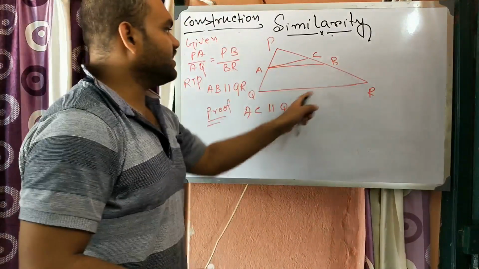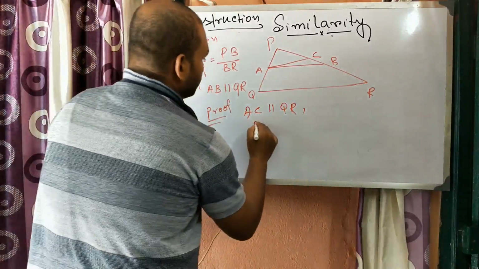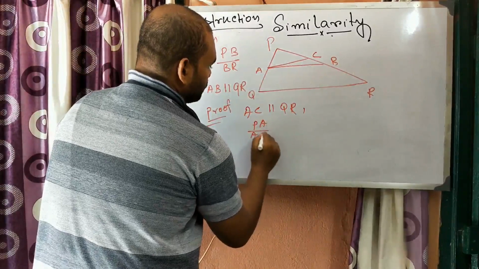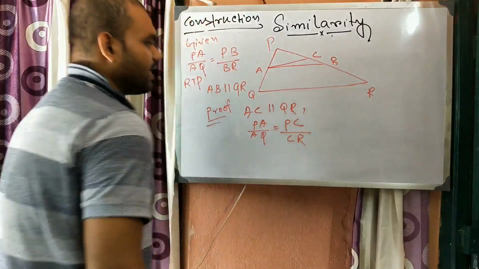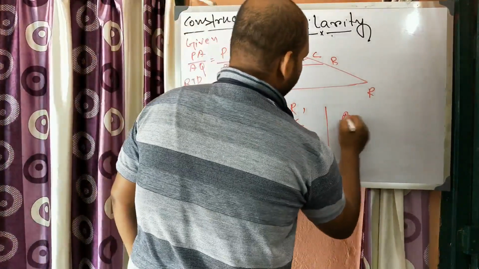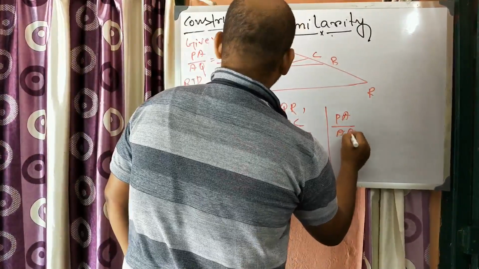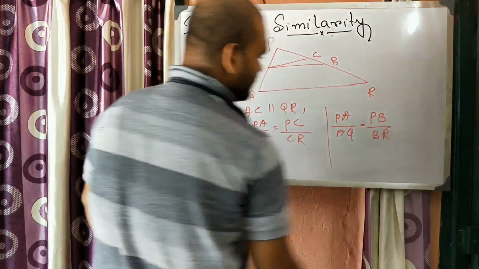So if AC is parallel to QR, then from Thales theorem we can write down PA/AQ = PC/CR. But it is given that PA/AQ = PB/BR.